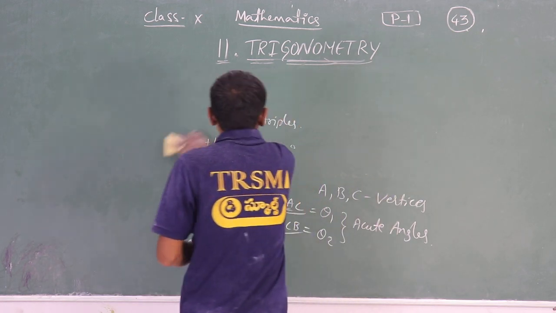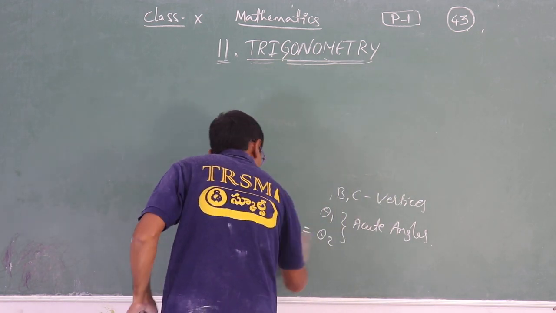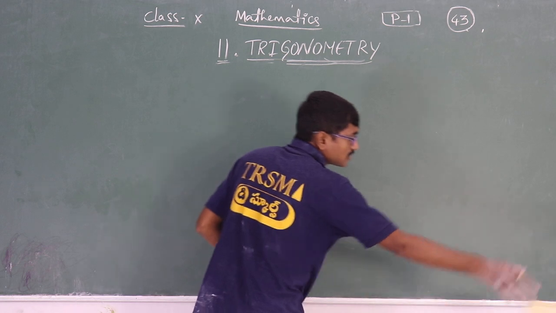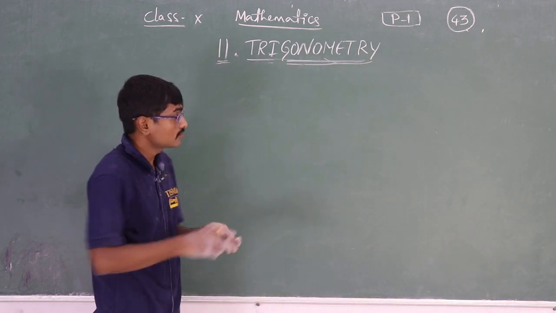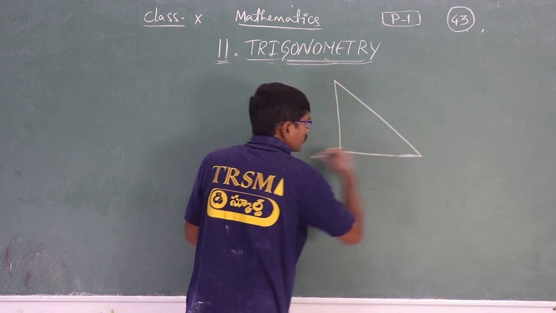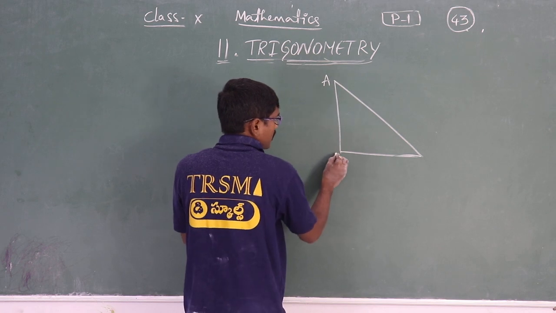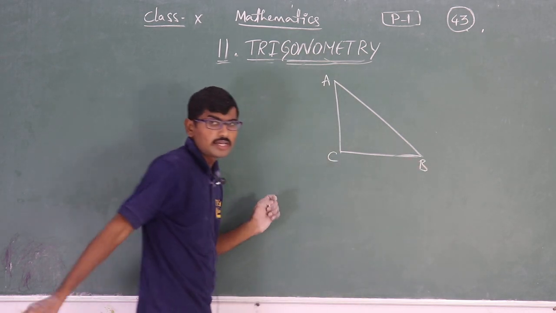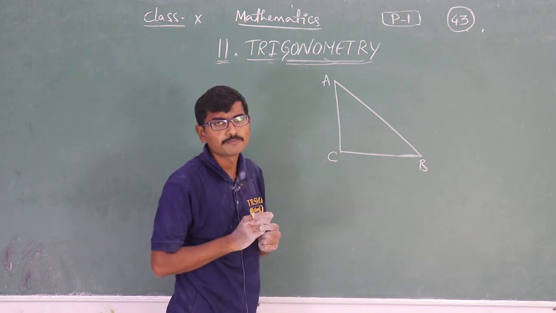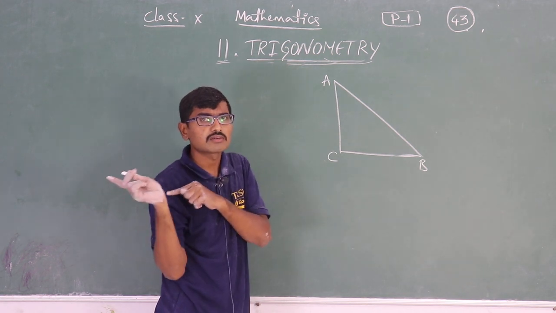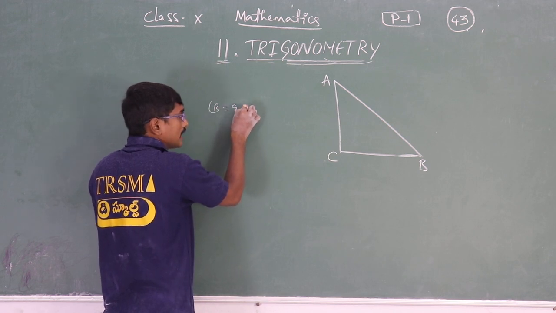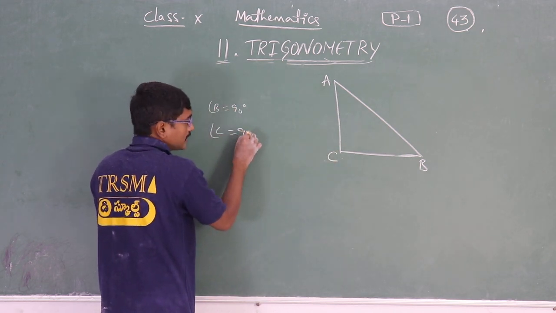Now coming to the trigonometric ratios. Before starting the ratios, first we will name the sides. As we know, here we have a right angle triangle. This is A here, I am taking C here, and I am taking B here. In the last case I took B here and C here; now I am taking C here and B here. What is the difference between that question and this question? In that question, angle B is 90 degrees, but in this question, angle C is 90 degrees.